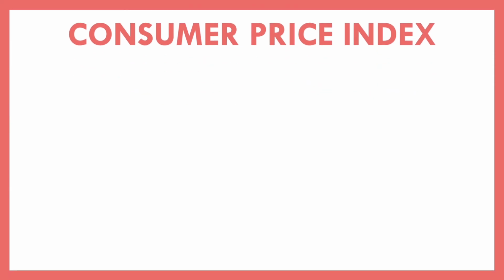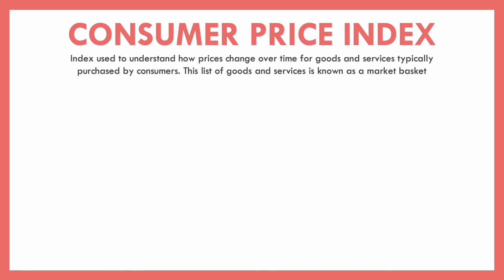To understand the differences between these different price indexes, we want to look at what the name is. And here, obviously, it's the Consumer Price Index. So this is an index that lets us understand how prices change over time for goods that are typically purchased by people like you and me, by just everyday consumers, because those are the prices that we care the most about. And so what's done is there's actually this kind of shopping list that's been made up. And every single month, the BLS goes shopping for all these items, and they want to understand how the prices of these items change from month to month.